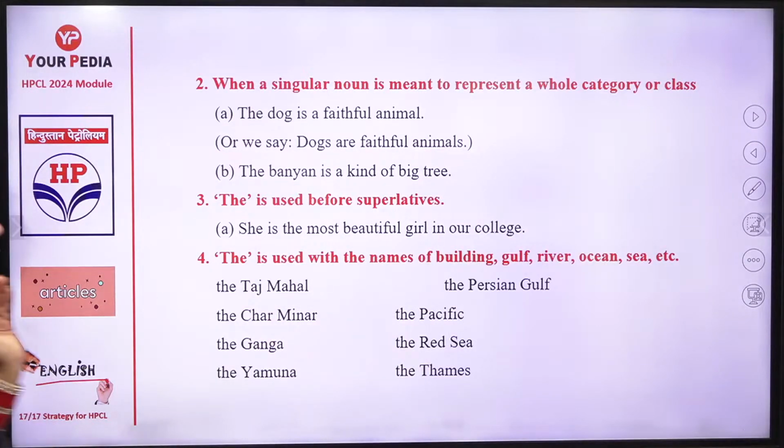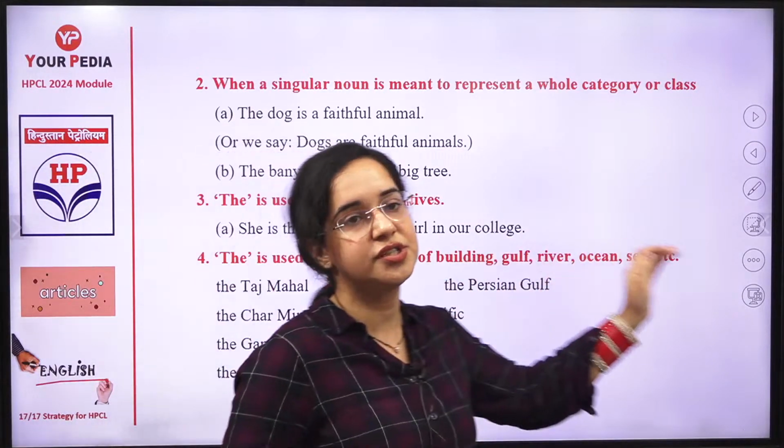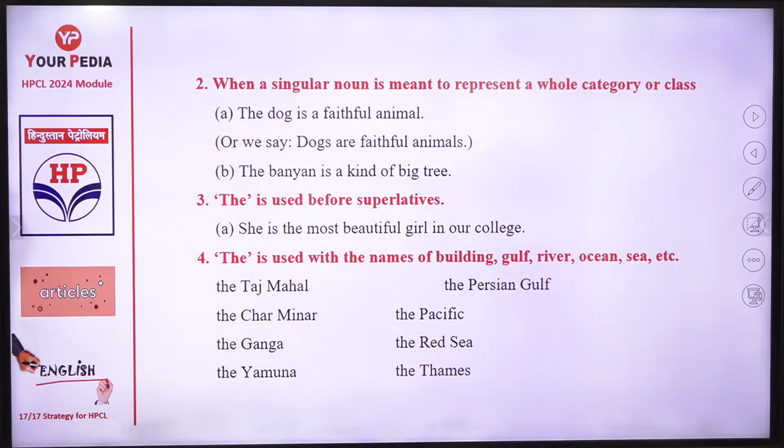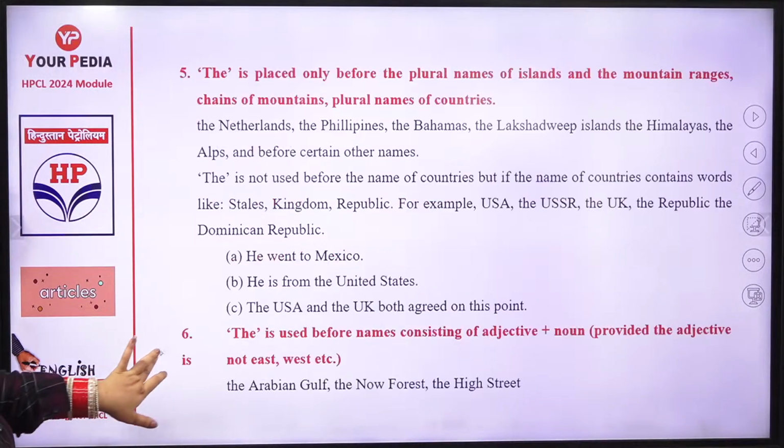Then with the names of famous buildings, rivers, oceans, seas, the article "the" has to be used. So the Taj Mahal, the Persian Gulf, the Ganga, the Yamuna, the Red Sea. With all the important names, you have to use the article "the".